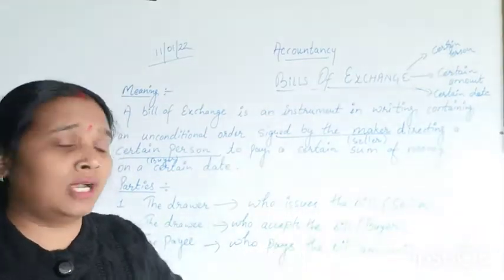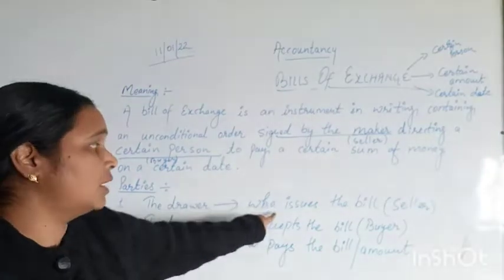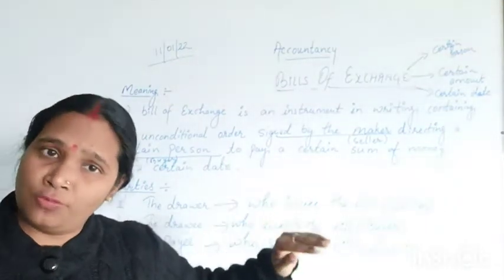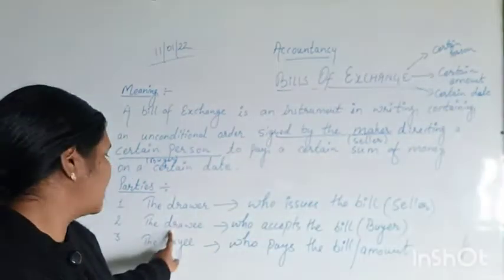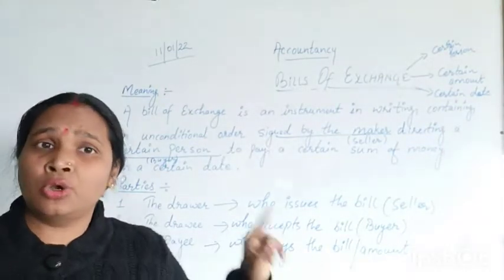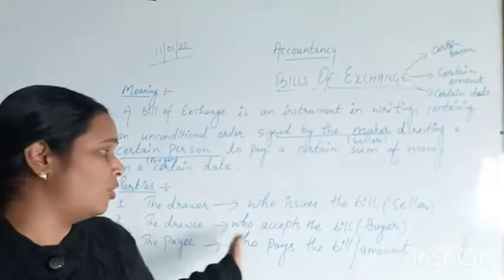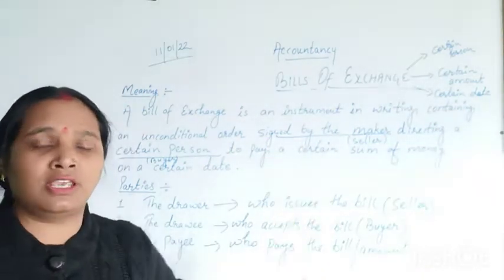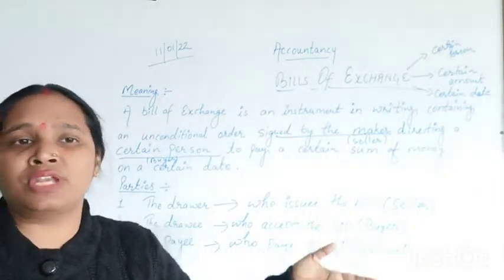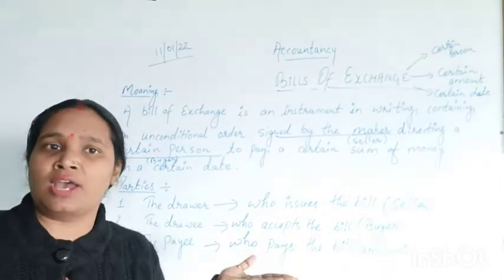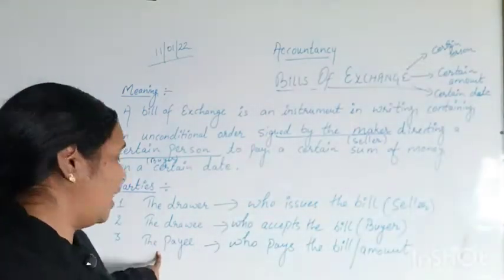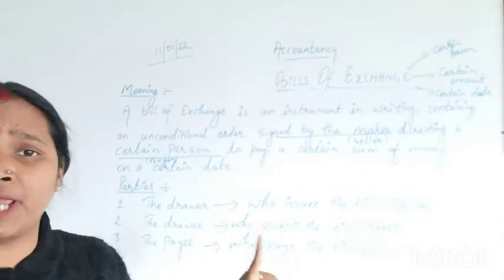Now we can once again revise all three parties necessary in this chapter for whom we are going to do the accounting. First is the drawer, who will issue the bill. Second is the drawee, who will accept the bill, and later on he may pay the bill also, or he may endorse the bill to someone else, saying on my behalf you have to pay such amount. Third is the payee.